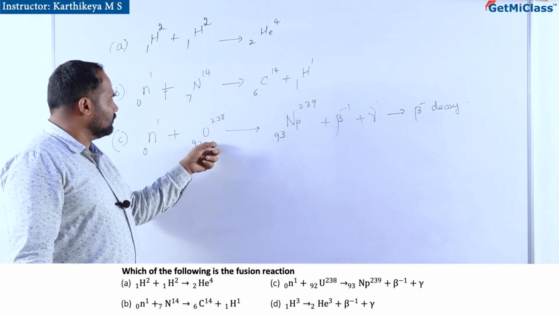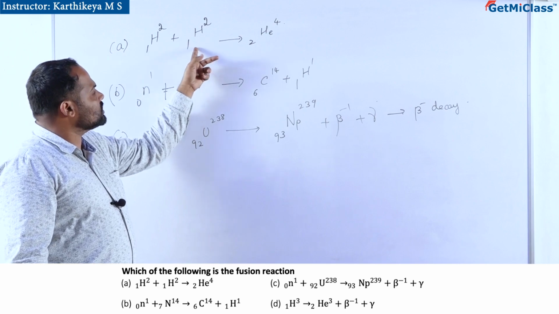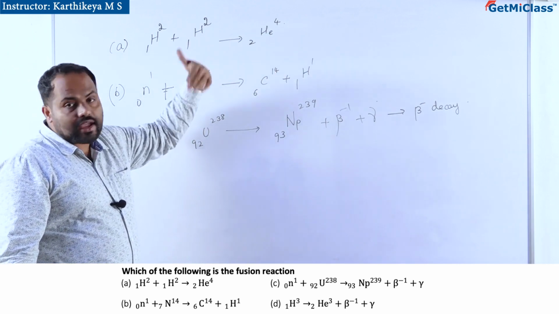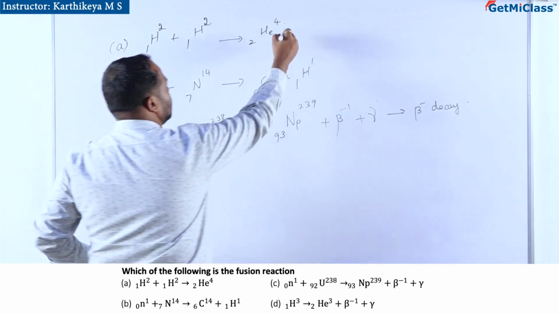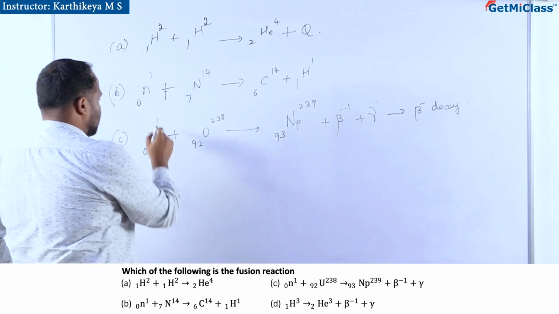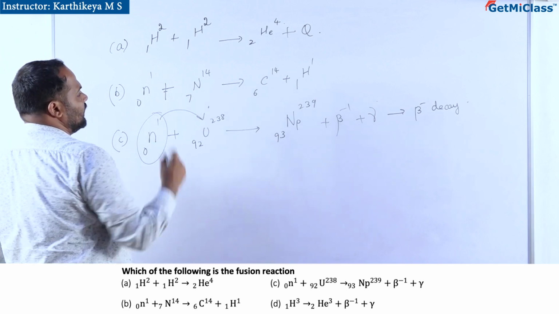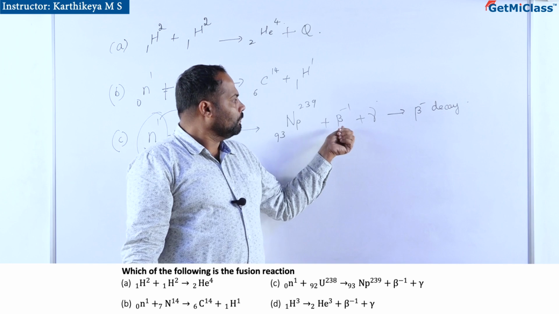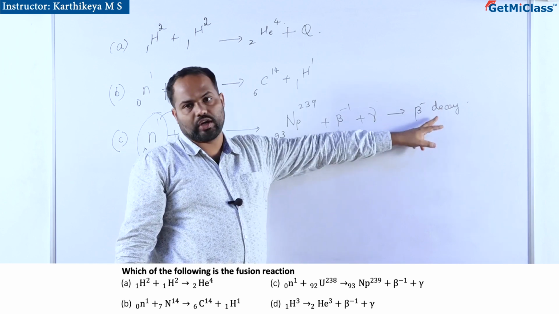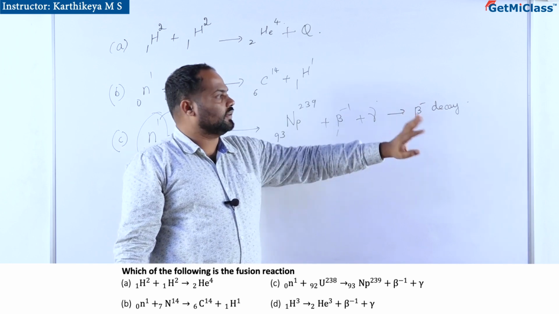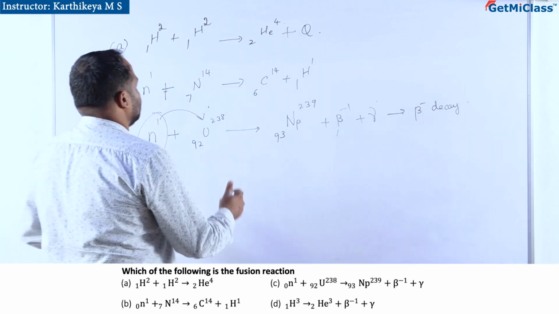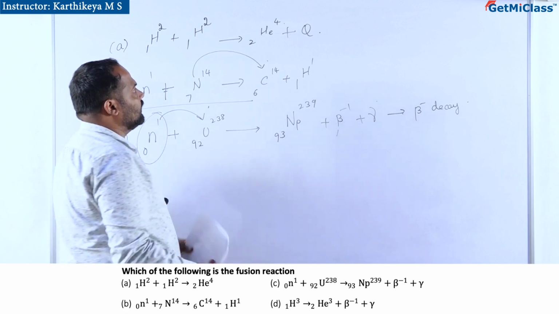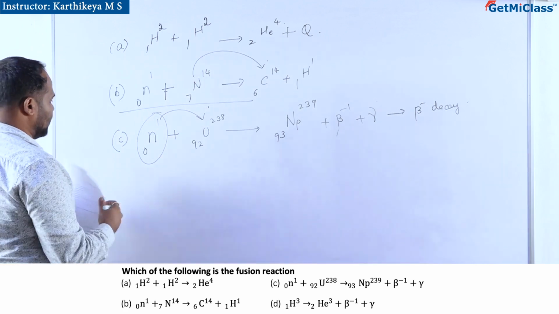This is an atom. See, these are elements fusing to give a higher element so that they release some energy also. Here a particle interacts with the element, forming a new element of course, but also giving you beta minus particle, which is called beta minus decay. Here also this is just converting from one element to the other, not the complete fusion taking place.